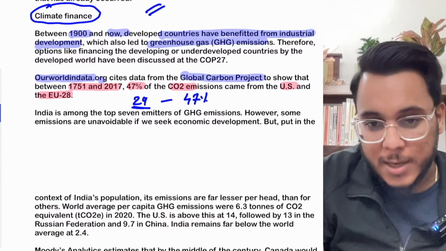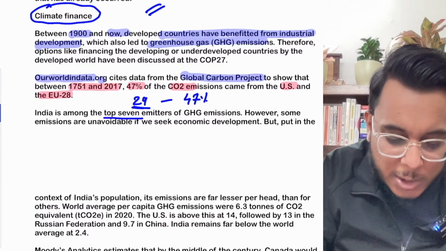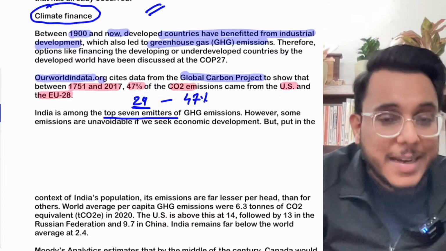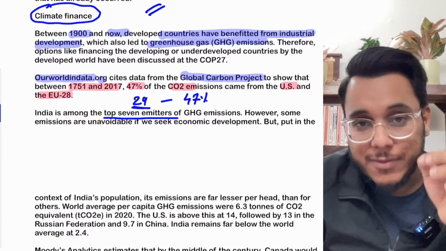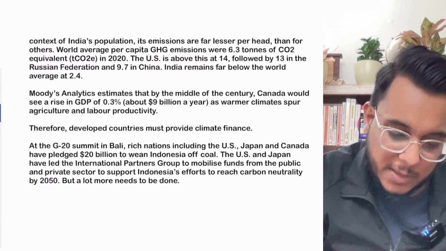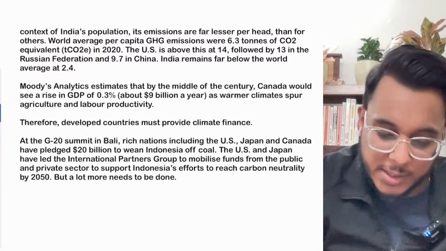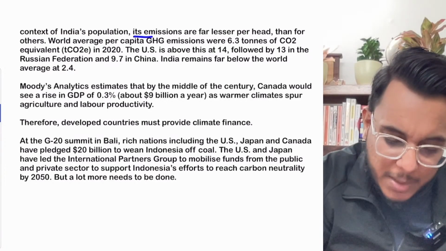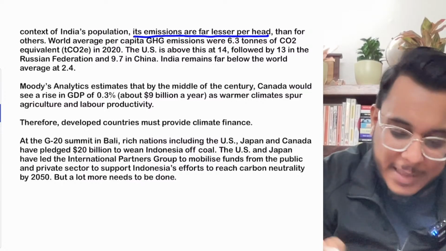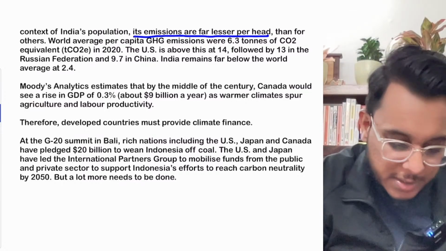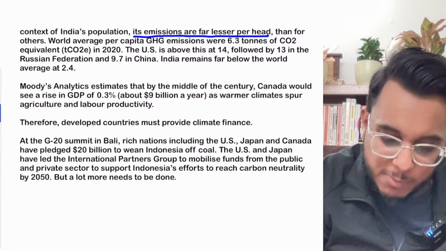When we talk about India today, see this. India is among the top 7 emitters, but the per capita emission of India is very low. When we talk about emissions per person, the global average is 6.3 tons.